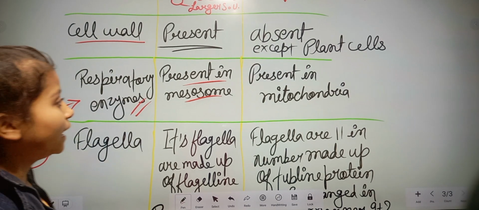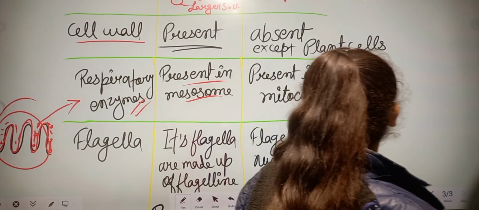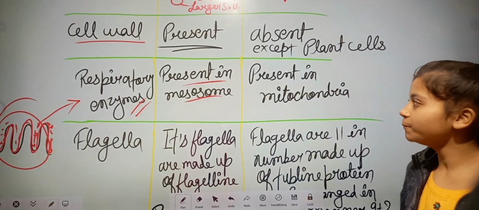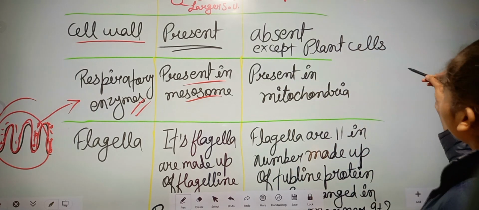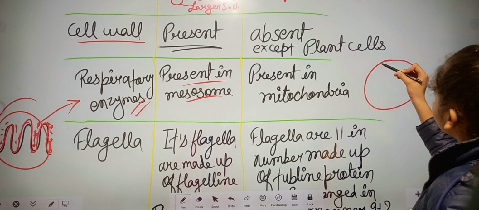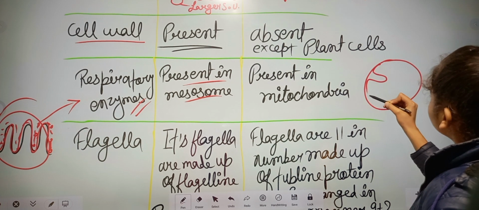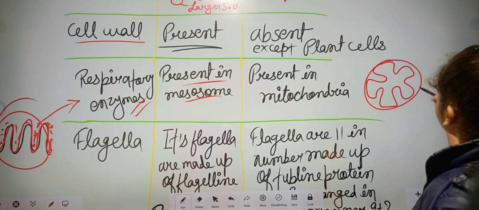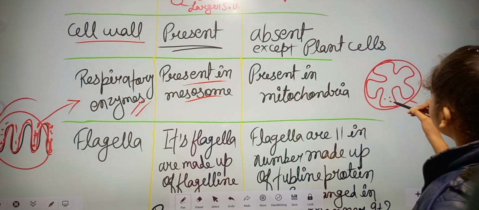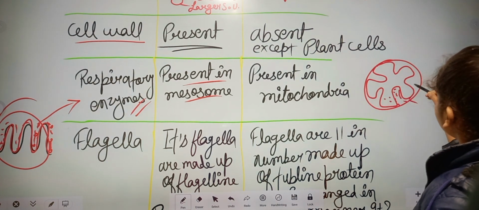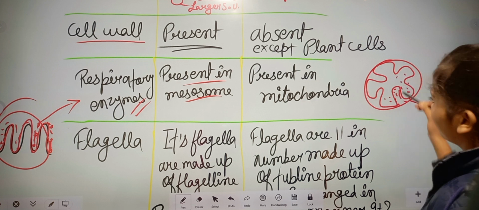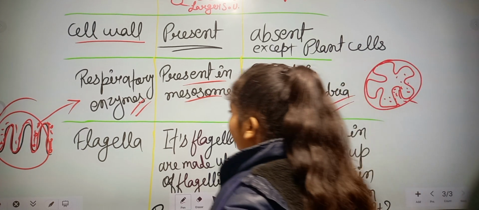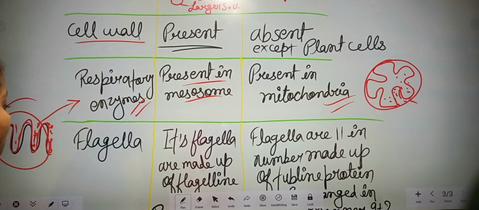And in the eukaryotic cell they are present in the mitochondria. In the case of the eukaryotic cell, the respiratory enzyme is present in the mitochondria like this. This one is the mitochondria, and here the respiratory enzyme is found. This is all about respiratory enzymes.